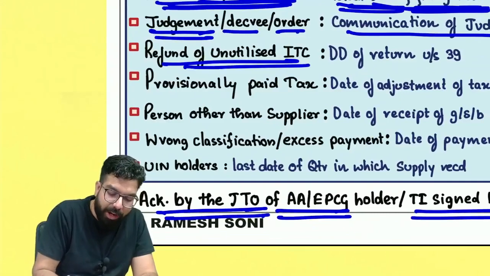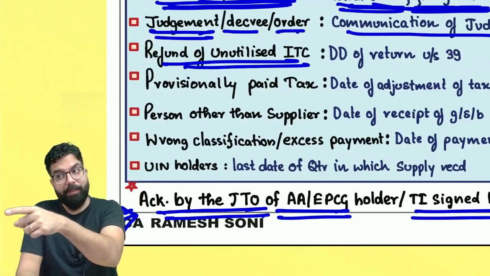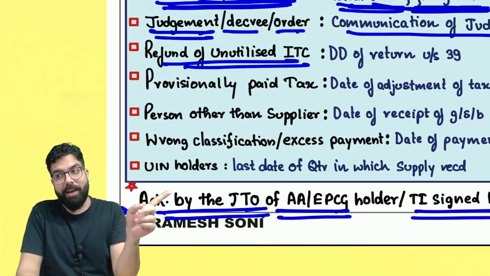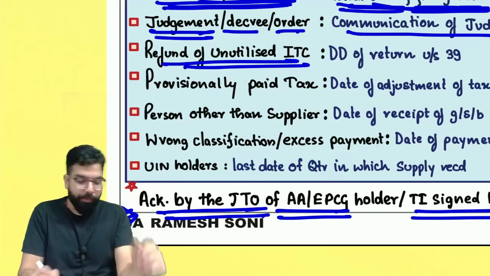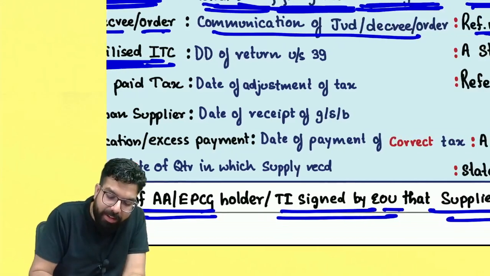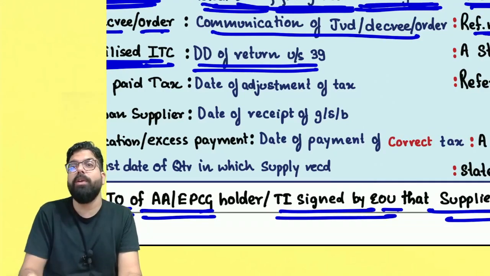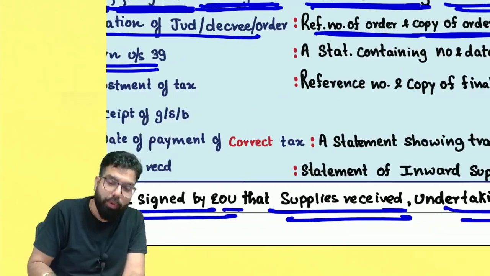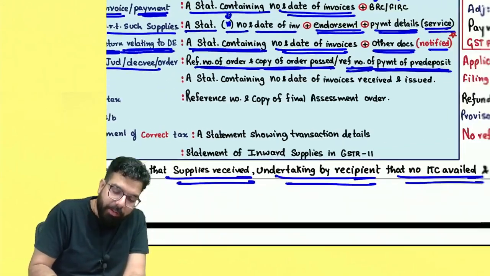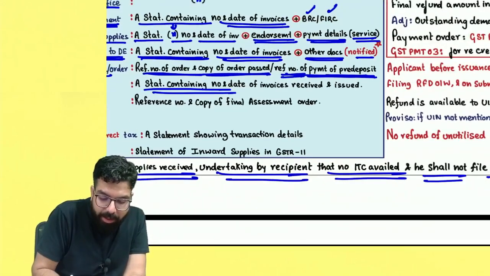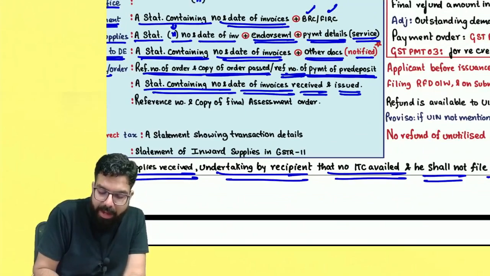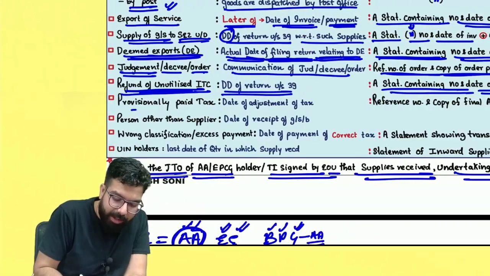If the refund is on account of unutilized ITC, remember, refund of unutilized ITC is only in two scenarios: zero rated supply and inverted duty structure, and zero rated supply in which you have given LUT or bond. So for refund of unutilized ITC, always remember the due date of return under section 39. From the due date of return, you have to apply within 2 years. They also tell you to give a statement containing the number and date of invoices received and issued. And then it says provisionally paid tax.